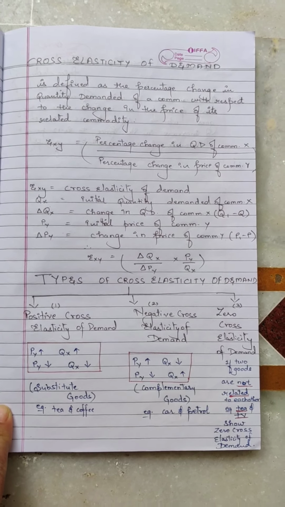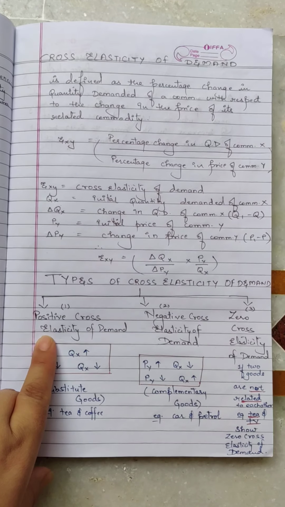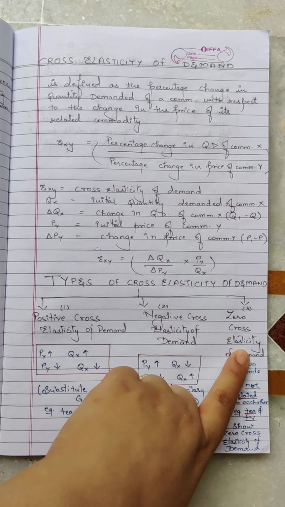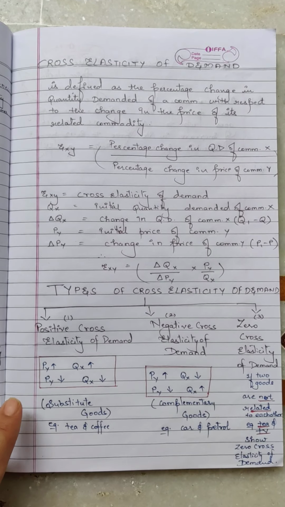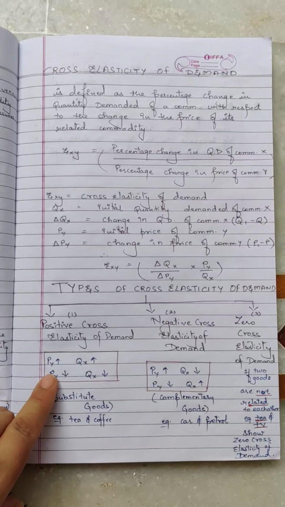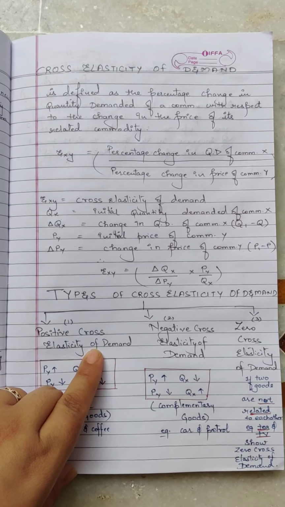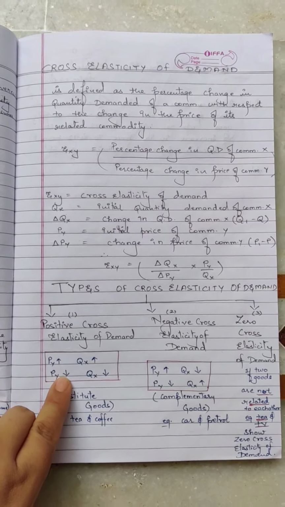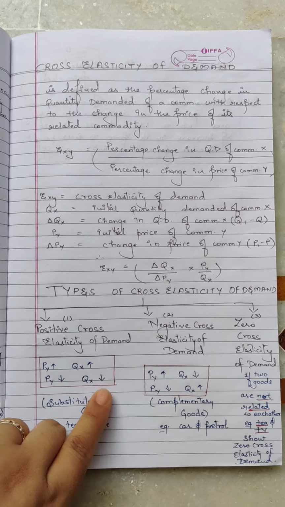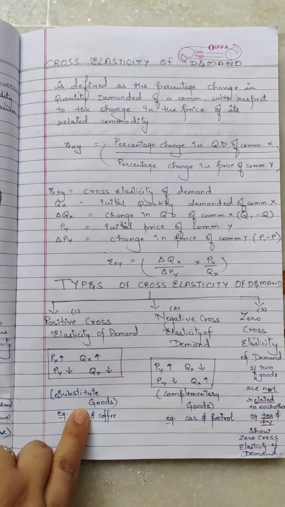Again, when we talk about types of cross elasticity of demand, there are three types: positive cross elasticity of demand, negative cross elasticity of demand, and zero cross elasticity of demand. Now when I talk about positive cross elasticity of demand, as the name suggests, increase in the price of Y increases the quantity demanded for X, and vice versa. When price of commodity Y falls, quantity demanded for commodity X also falls. This kind of direct relationship we have also seen in substitute goods. So that is the example of it.